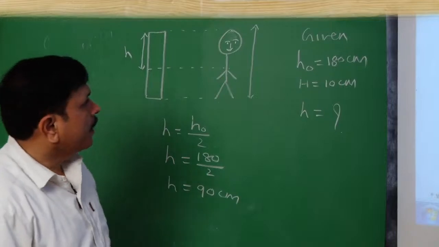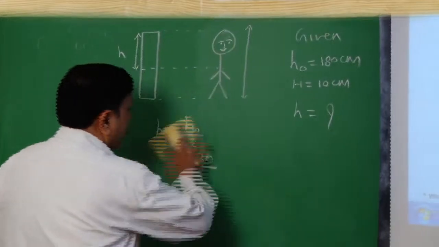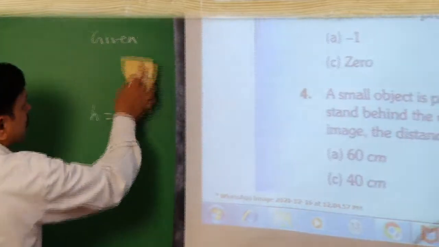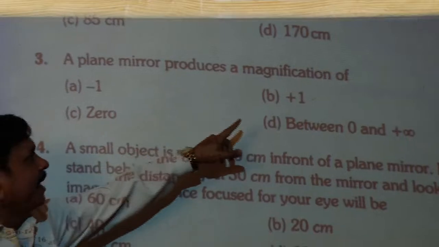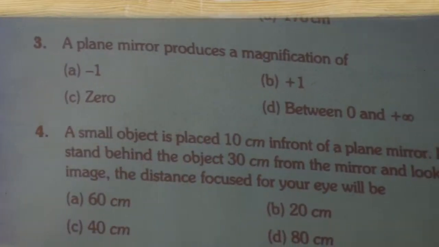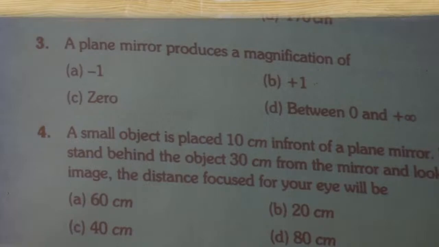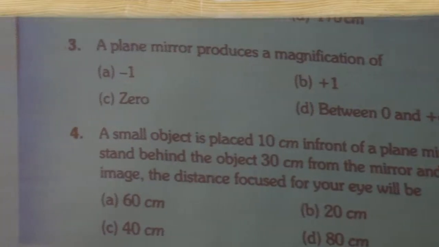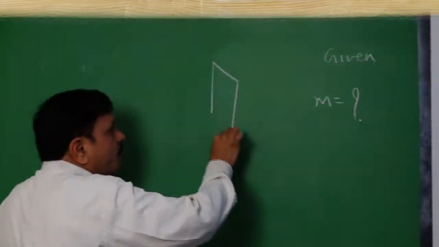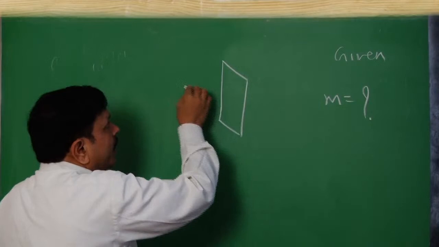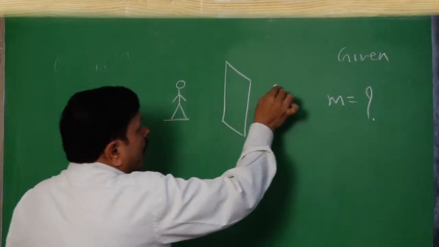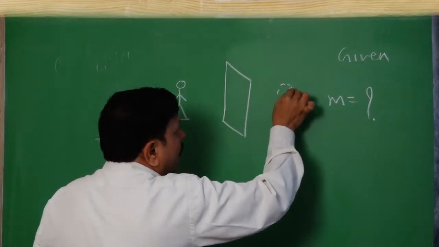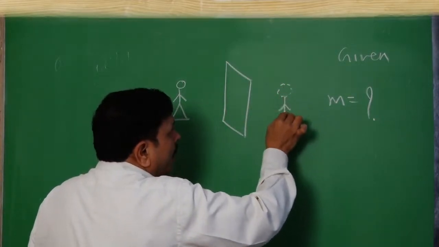Now, coming to the next question. This is a conceptual one. A plane mirror produces a magnification of, means magnification of a plane mirror is asked. Suppose we are standing in front of a plane mirror. What happens is that our image will be formed behind the plane mirror,